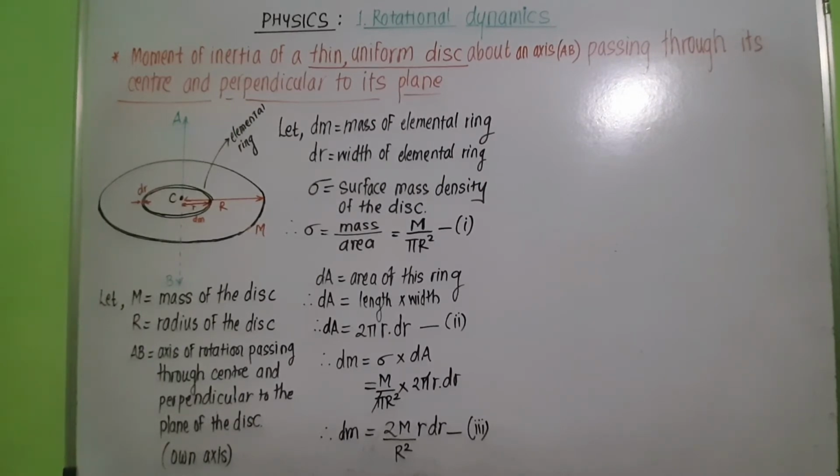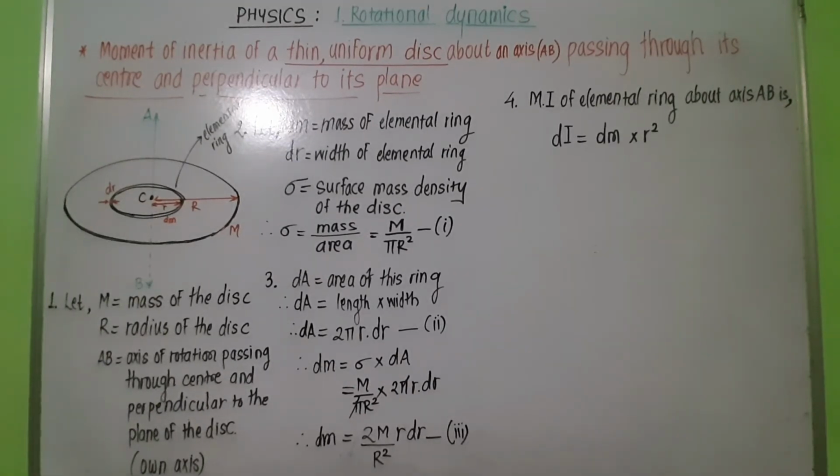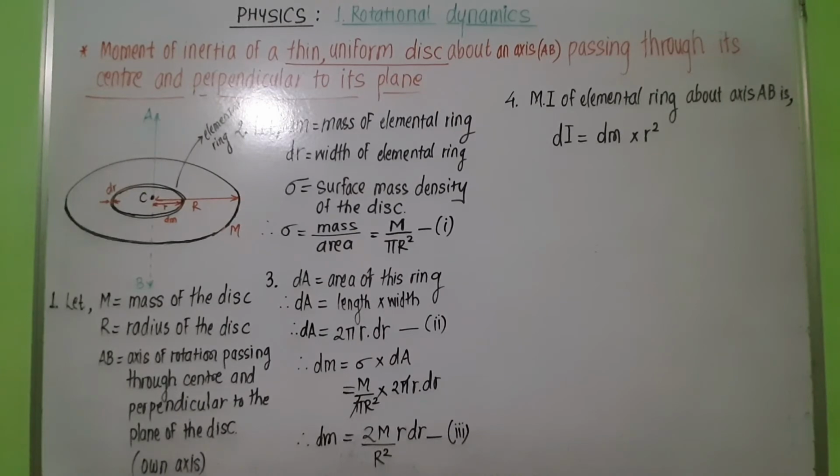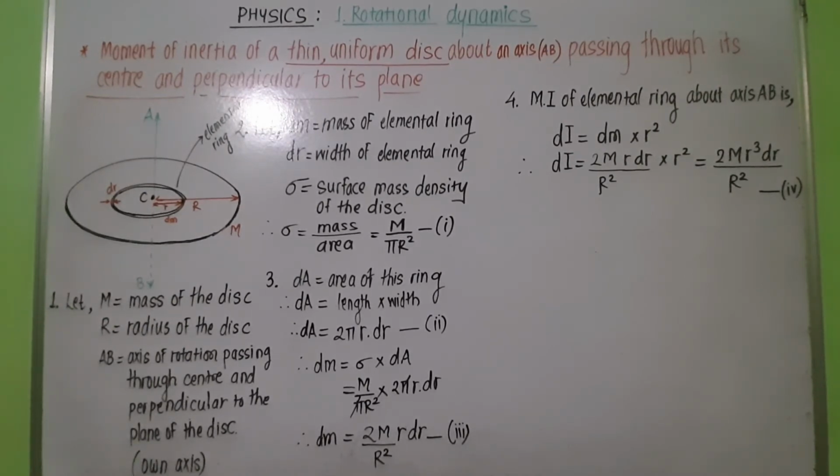Now we will obtain moment of inertia of this elemental ring first. So moment of inertia of the elemental ring about axis AB is dI is equal to dm into r square, where dm is the mass of the ring and r is the perpendicular distance of the mass of the ring from the axis of rotation. Substitute value of dm from equation 3 and we get dI is equal to 2m small r cube dr upon R square. Let this be equation 4.